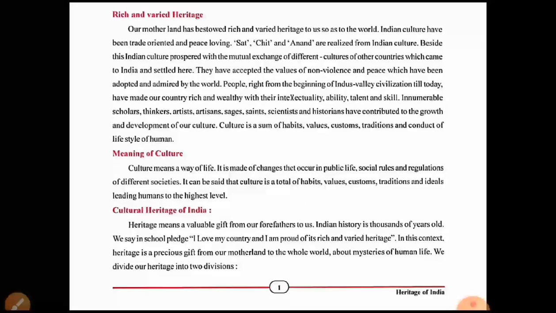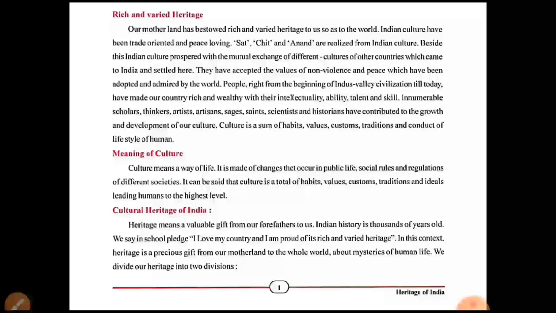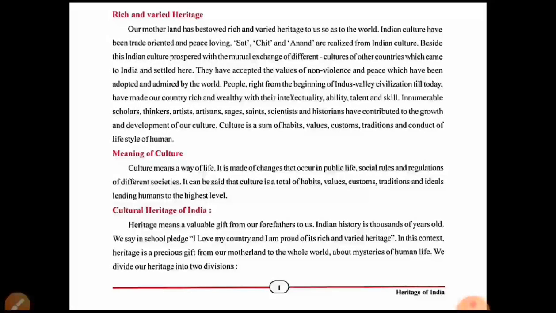Next one, cultural heritage of India. Heritage means a valuable gift from our forefathers to us. Heritage means what? The valuable gift. It's not like 10 rupees given by our forefather to us. That is not a culture. Culture means a valuable gift given from our forefathers.